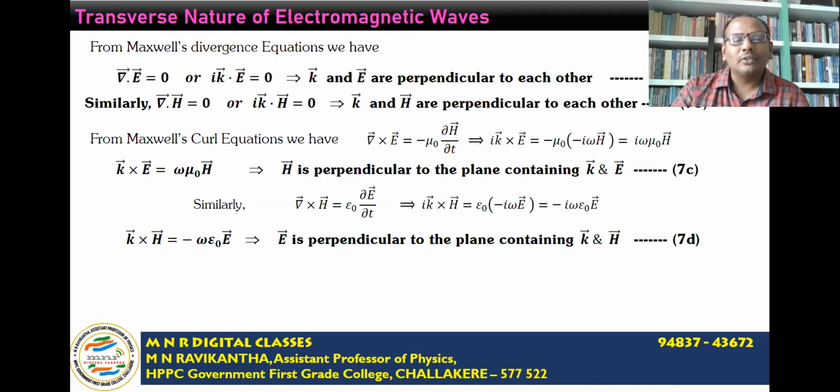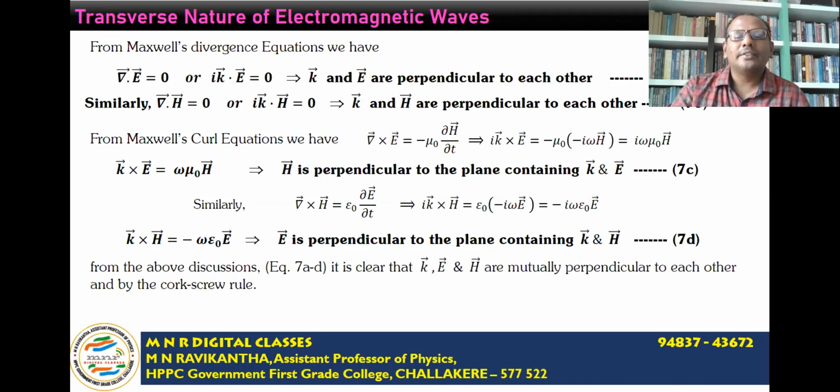The third equation concludes H is perpendicular to the plane containing k and E. And the fourth equation concludes that E is perpendicular to the plane containing k and H. So from equations 7a to 7d, it is clear that k, E and H are mutually perpendicular to each other, and by applying the cork-screw rule, we can conclude that these three vectors are mutually perpendicular.